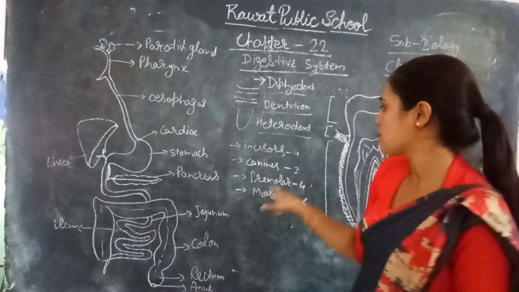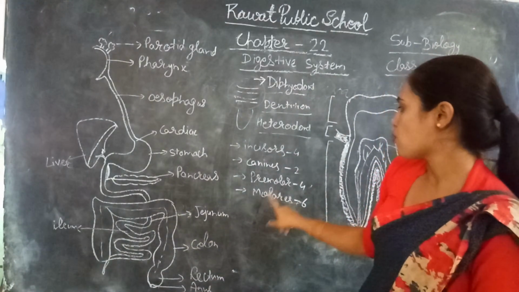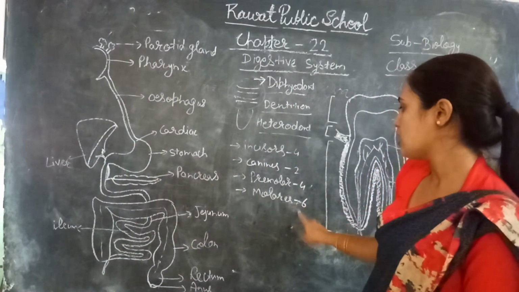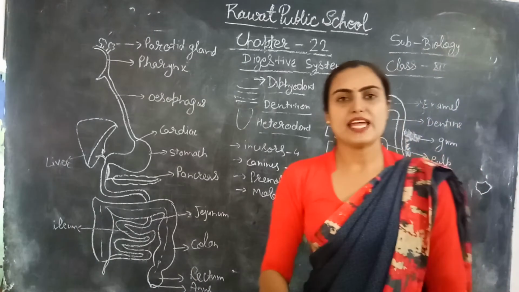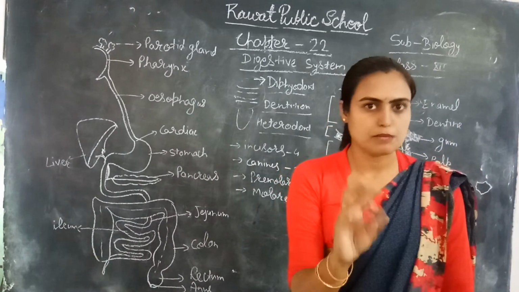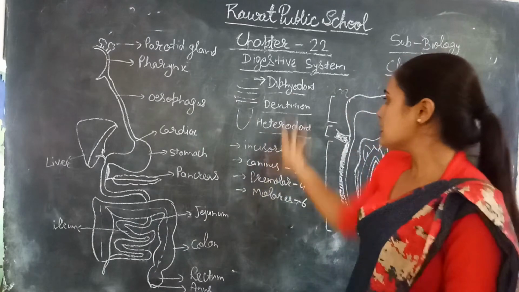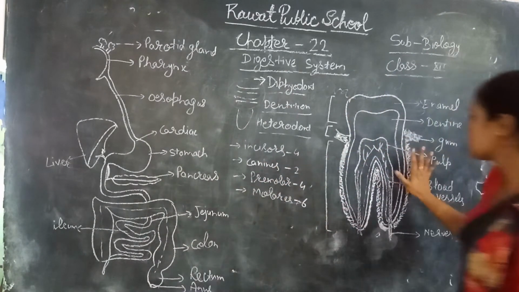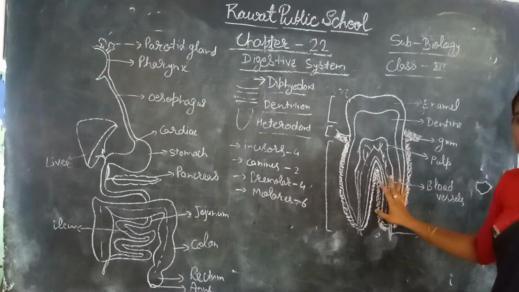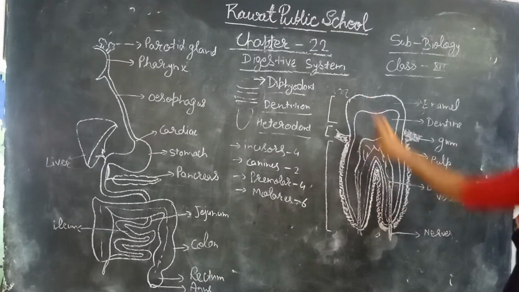Next are premolars and molars. Premolars are 4 in number and molars are 6 in number. Their main function is mastication of food, simply masticating the food, right? Now this is the structure of the teeth, which is divided into 3 parts.